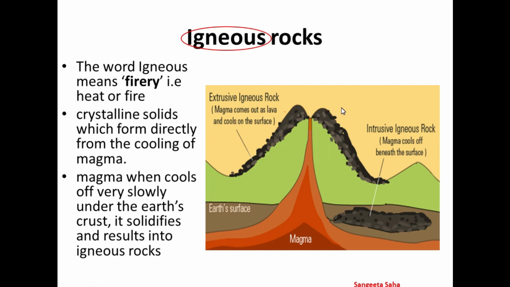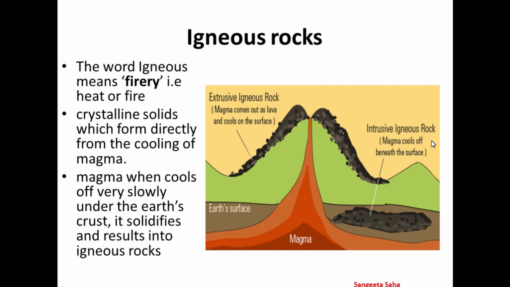Another way we can classify it is as intrusive igneous rock. In intrusive igneous rock, what happens? Sometimes magma cools off very slowly under the earth's surface and solidifies into rocks. These are basically the hard rocks. Slowly cooled magma produces bigger crystals than fast-cooling magma. This is known as intrusive igneous rock because it is formed from magma underground. Granite is basically an example of an igneous rock formed in this way.